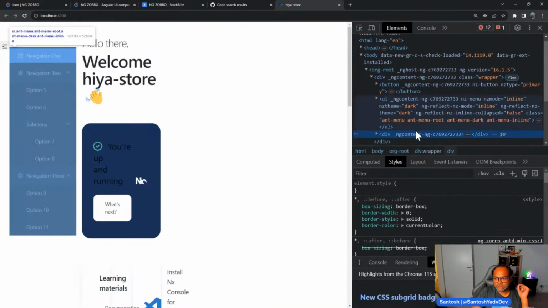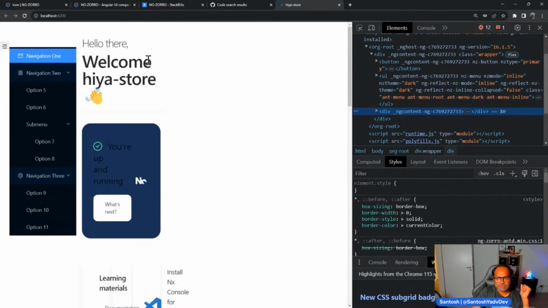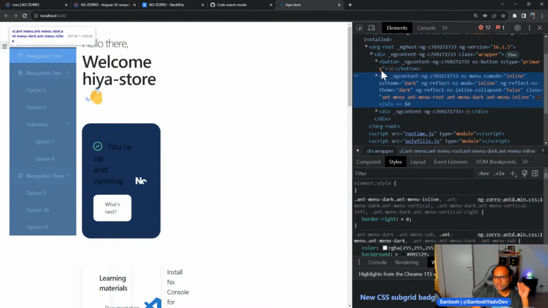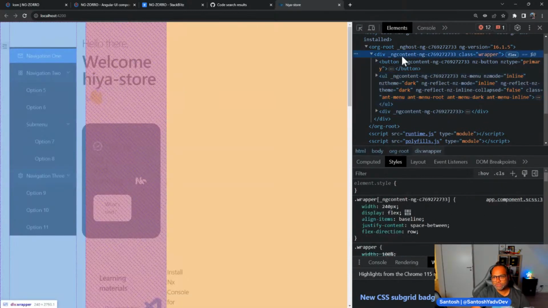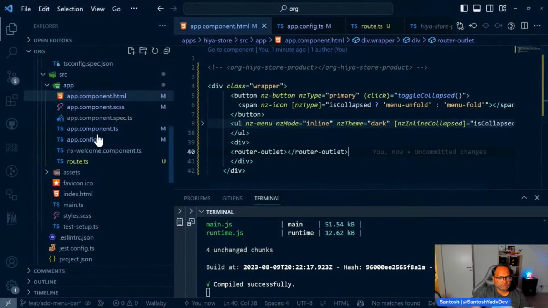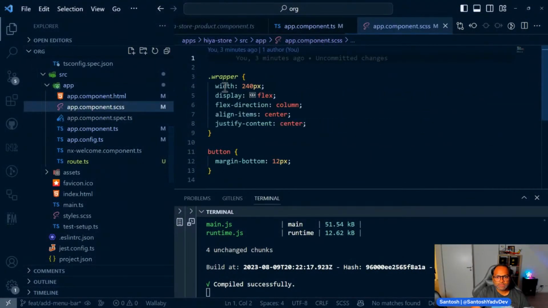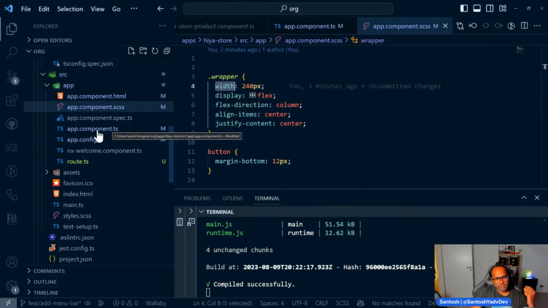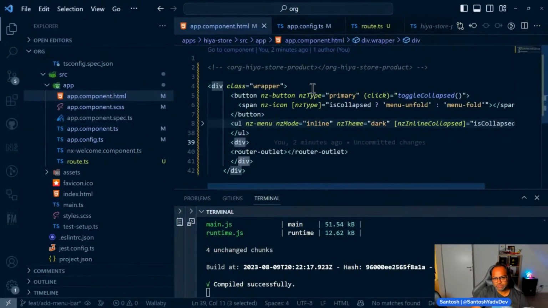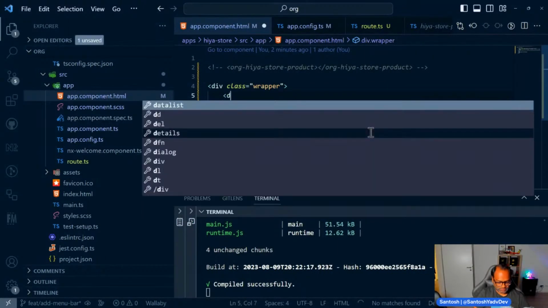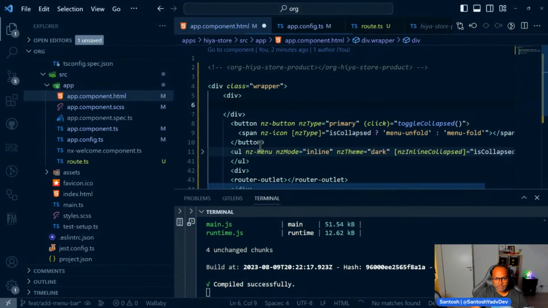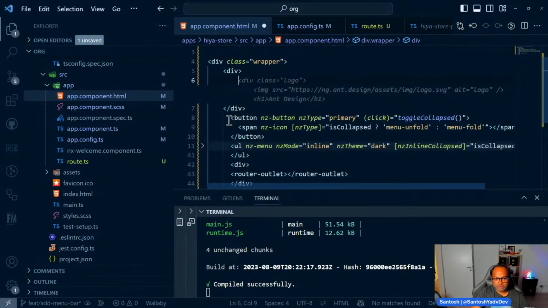So here, this is only taking this much. So this was 240 pixels, if I'm not wrong, the wrapper. So, okay, yeah, the wrapper is only 240 pixels. We can make an extra CSS, which will say width 100%, and then the URL for this one, and another div, move this here.